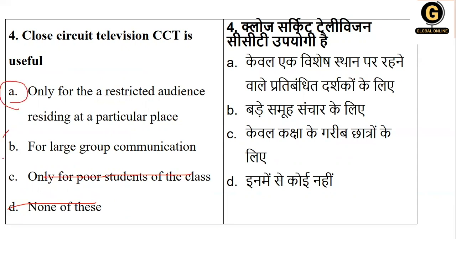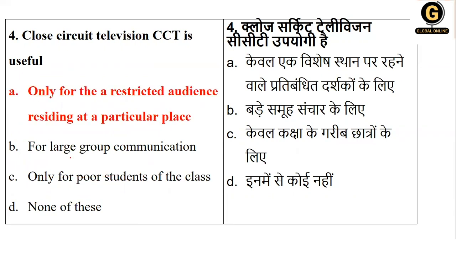So you have options A and B, where you can read the question very properly. CCTV is basically a circuit which is useful only for a restricted audience. It gets captured only within the space or area which its wavelength reaches. So definitely the option is option number one.